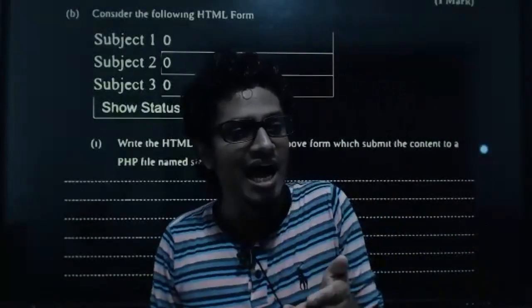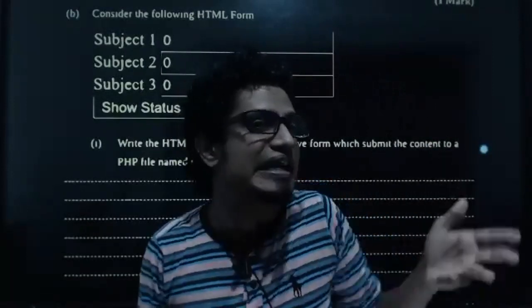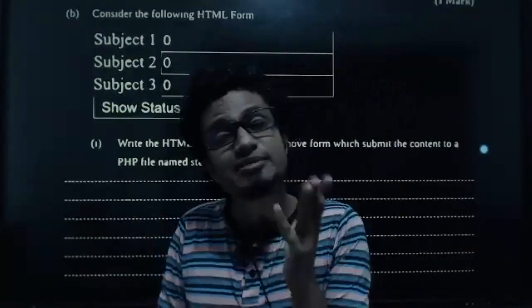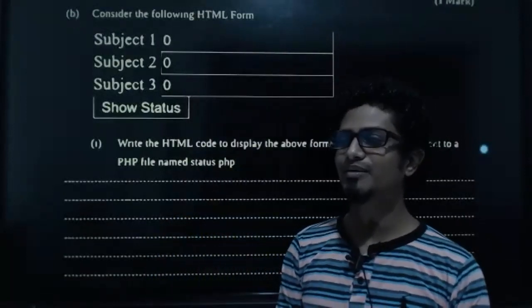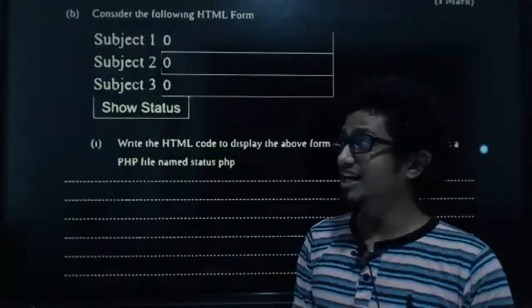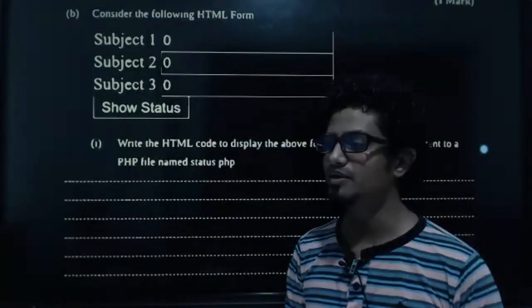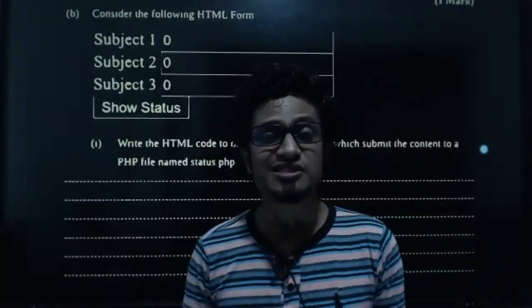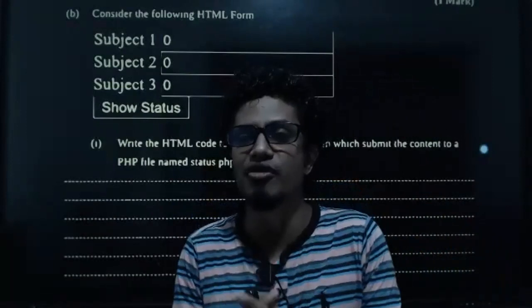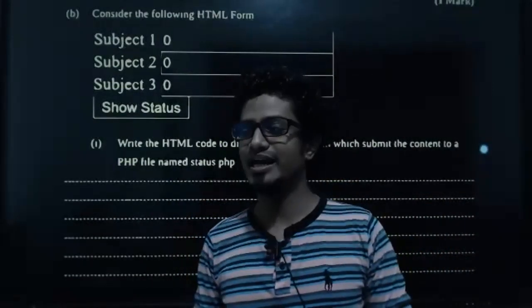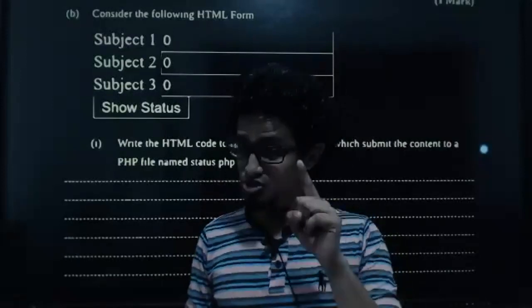If the data is sensitive data, like passwords, PIN numbers, which method is suitable? Post method. Very good. But if we have insensitive data, which method is suitable? Get. Which method is lightweight and faster? Get method. Very good. That is exactly why we have to use the suitable one.